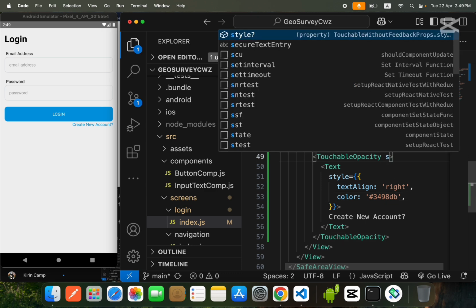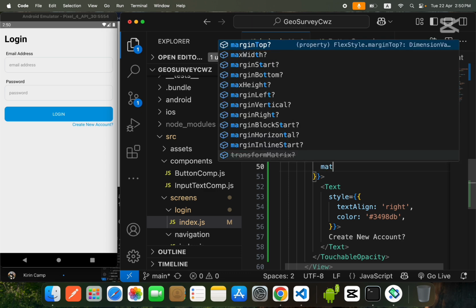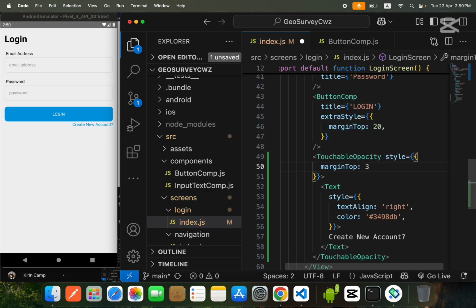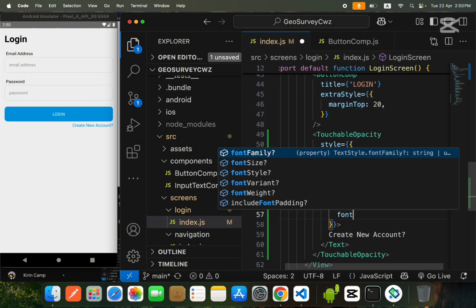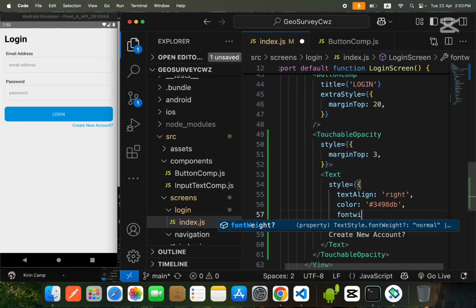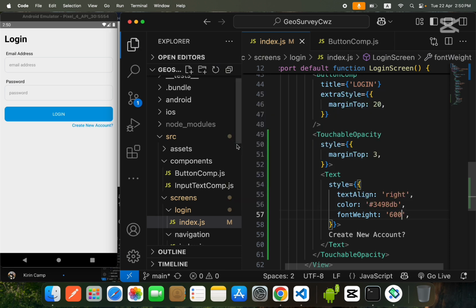Okay guys, now we will give some style to our touchable opacity. So we will give some margin top of 3, and I will also give a little bit font weight to my text, 600.